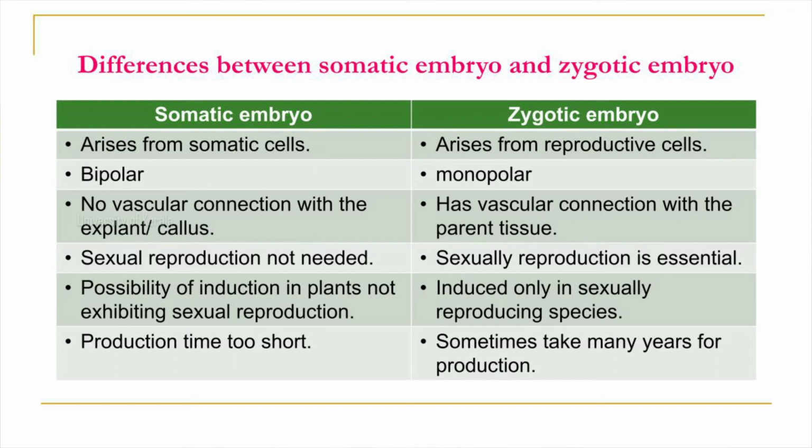Sexual reproduction is not needed for the formation of somatic embryo, while in the case of zygotic embryo, sexual reproduction is essential. And the possibility of somatic embryo induction is happening even in the plants which are not sexually reproducing. But zygotic embryos are induced only in sexually reproducing species. The production time is too short in the case of somatic embryo, but it takes some more years in the case of somatic embryogenesis in some tree species.